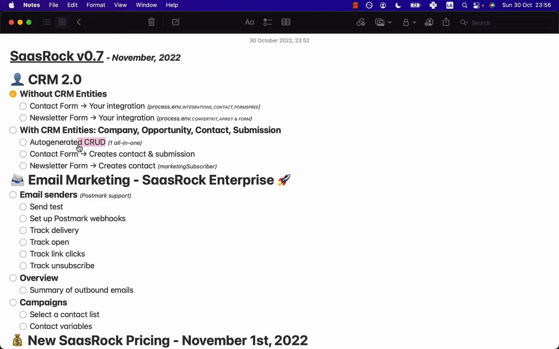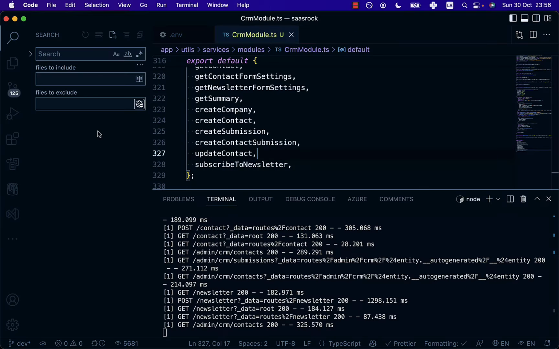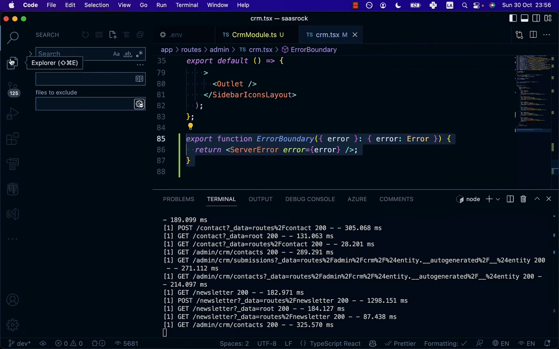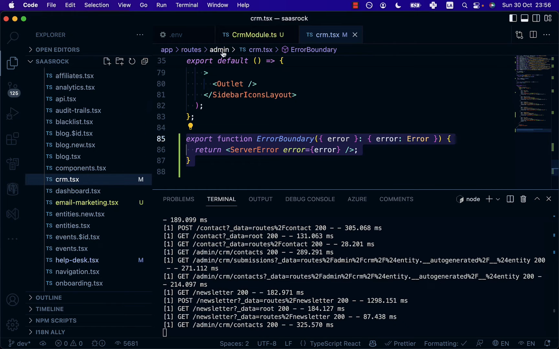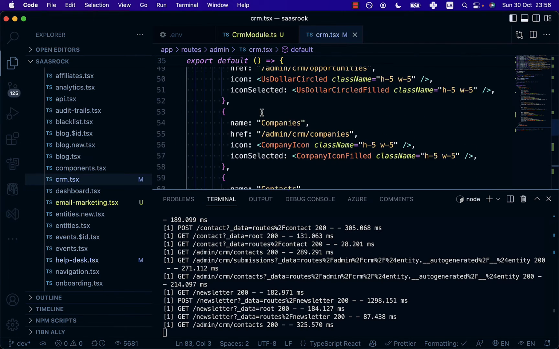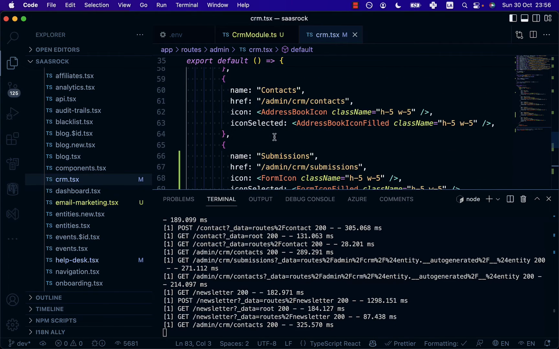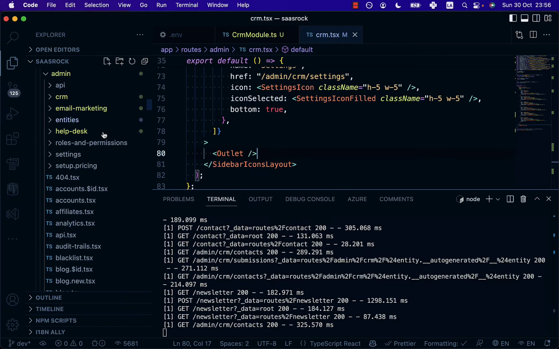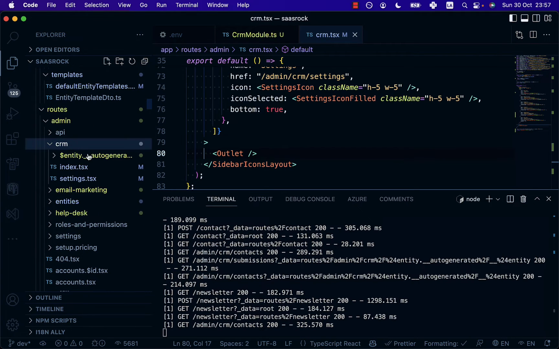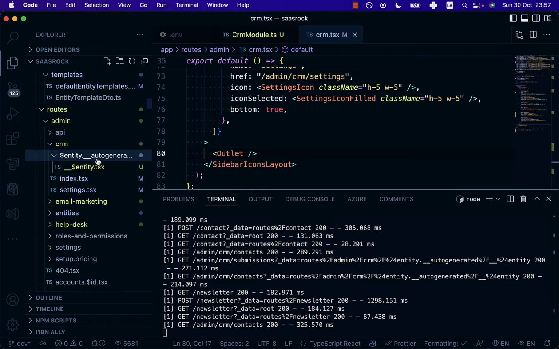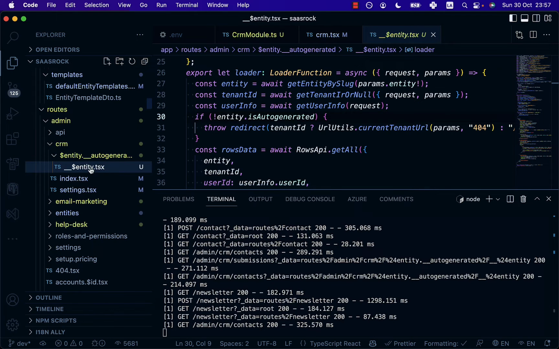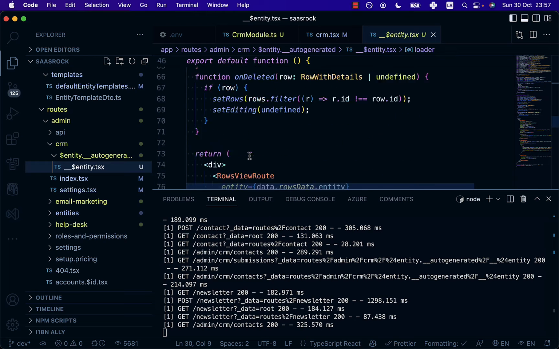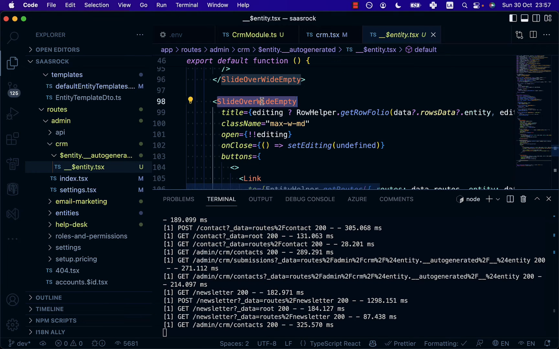So let me show you how this auto-generated CRUD looks on the CRM files. So I have this CRM route, which is on the admin right here. And this is just a menu for overview, opportunities, companies, contacts, submissions, like this. And it's an outlet. So let's see the folder. Here it's the auto-generated route. As I told you before, this is the all-in-one route with slide overs.